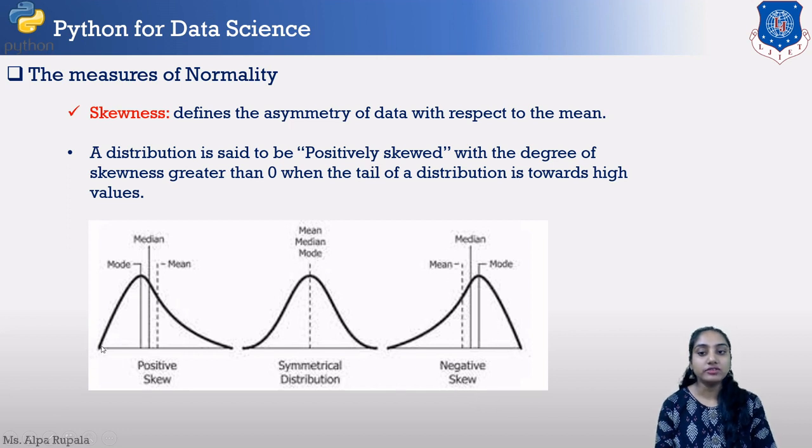In positive skewed, first the value will be in a higher range and then it will gradually reduce after some time. Same as in negative skewed, first the value is very low and then it starts to gradually increase, and after that it will again fall down. So this is the positive skewed, this is the negative skewed, and this is the normal.